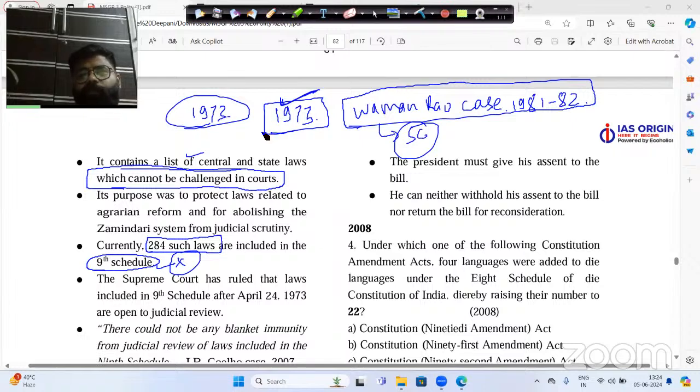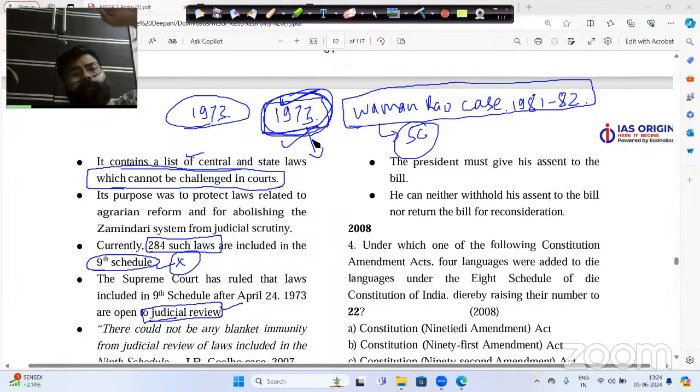And why did the Supreme Court take the time period of 1973? Because in the year 1973 there was the Keshwanand Bharti case, and the Keshwanand Bharti case said that we can put judicial review on any of the laws which we want. But this particular Keshwanand Bharti case was later cancelled by the Indira Gandhi government again, by the 42nd Constitution Amendment 1976. So there was a hustle going on between the central government and the Supreme Court. You need to understand the whole process starting from the Shankari Prasad case of 1951 and it went up to the Vaman Rao case 1981-82, and that is basically called the basic structure of the Indian Constitution.